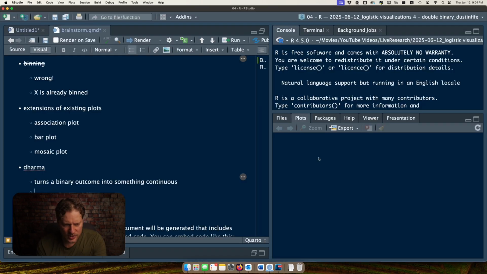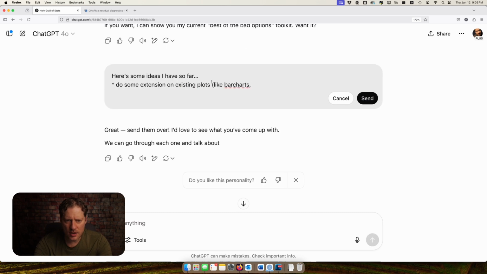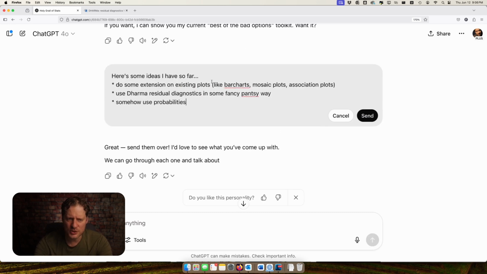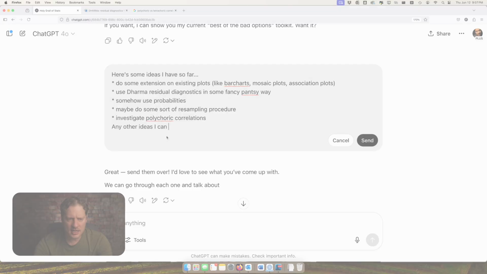What other ideas do we have? Let's see what ChatGPT says. Here's some ideas I have so far. Investigate polychoric correlations. So the idea behind polychoric correlations: you've got two ordinal variables of some sort, and your assumption is that underlying the ordinal manifestation of those variables is some sort of continuous variable. And so I wonder if we could use some of the ideas from polychoric correlations to try to do that. Any other ideas I can explore?